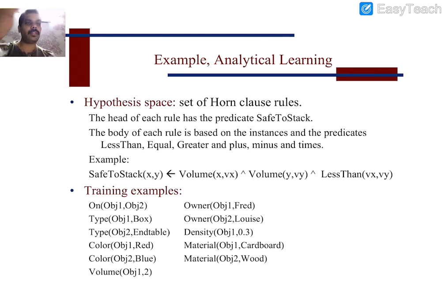See this? Hypothesis space: a set of Horn clause rules. What are the rules which are given to us? The head of each rule has the predicate safe to stack. The body of each rule is based on the instances and the predicates less than, equal, greater than. The head gives us the rules, the properties and characteristics we need to follow, and the body carries the concept involving less than, equal, greater than. So these are the symbols which are going to be involved in the body part.